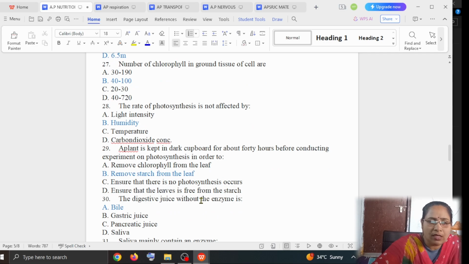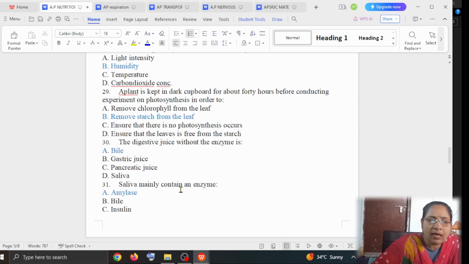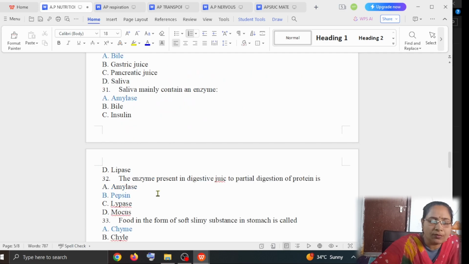The next question is, the digestive juice without an enzyme is. Option A is bile, option B is gastric juice, option C is pancreatic juice, option D is saliva. Obviously the answer is bile, option A. Saliva mainly contains an enzyme. What is the enzyme present in saliva? Option A is amylase, option B is bile, option C is insulin, option D is lipase. The answer is amylase. Question 32: the enzyme present in the digestive juice for partial digestion of the proteins.